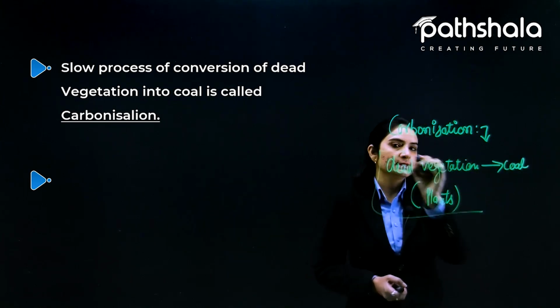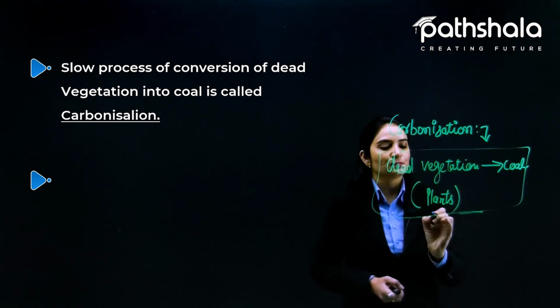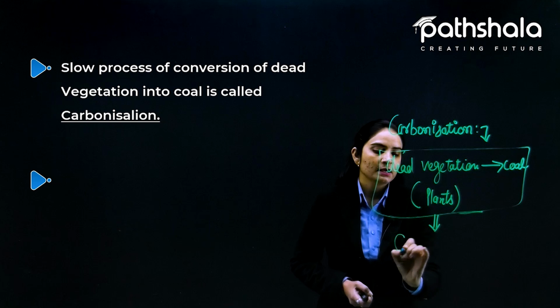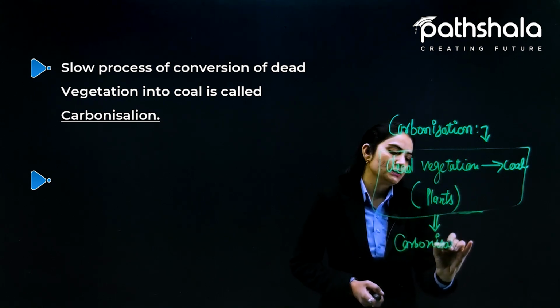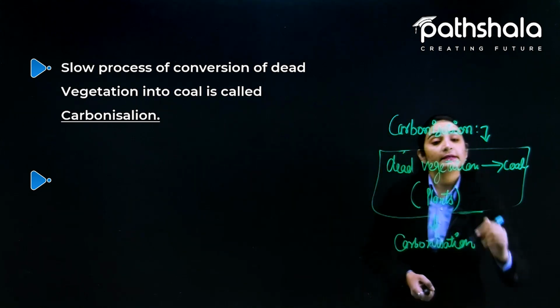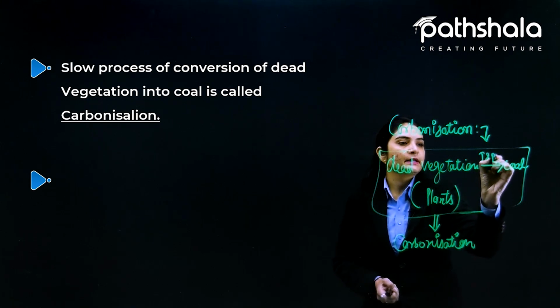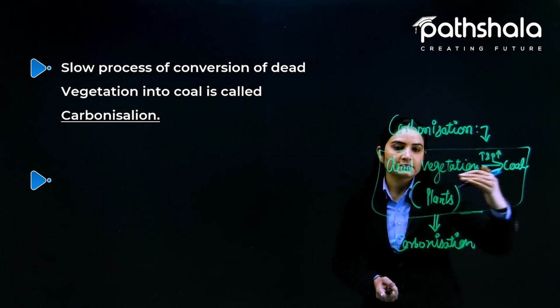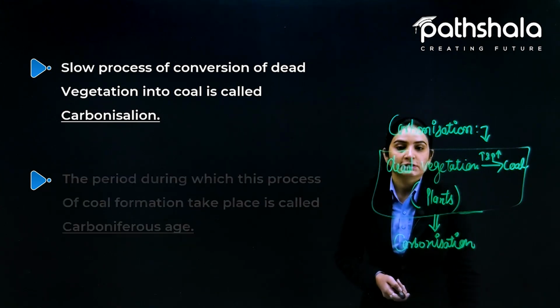And this process, dead vegetation when converted into coal, this process is called as carbonization. ठीक है? The process of formation of coal by the dead vegetation is under extreme condition. We know that temperature and pressure क्या रहेगा बेटा? Extreme condition पे रहेगा. Extreme high. This arrow is showing high. So that is called as carbonization.